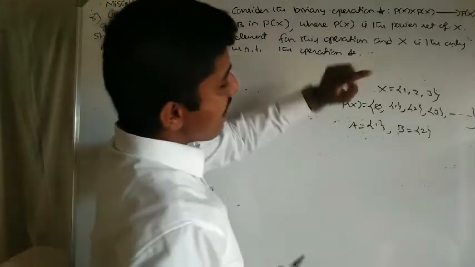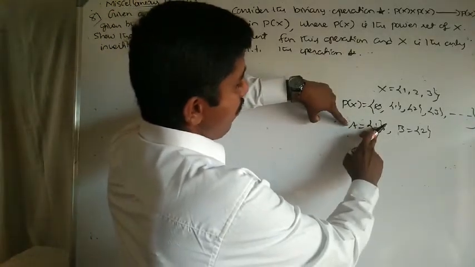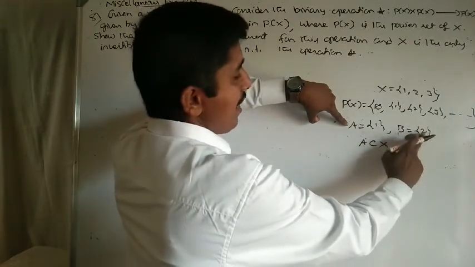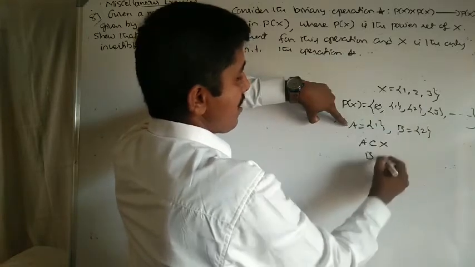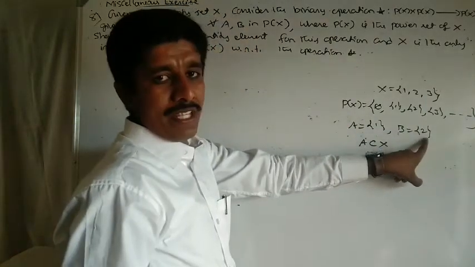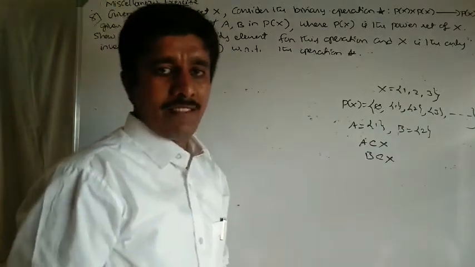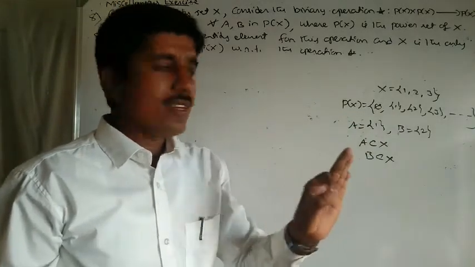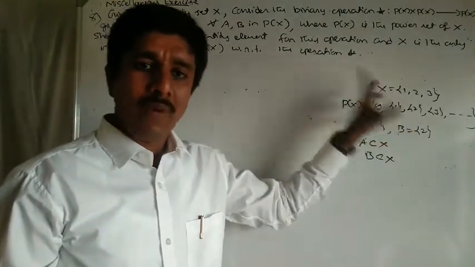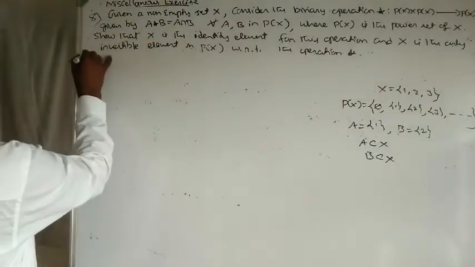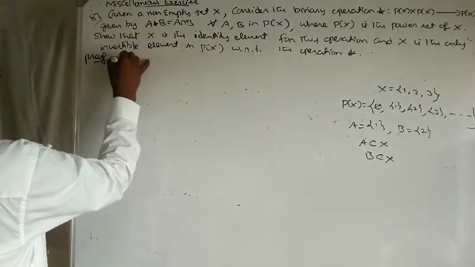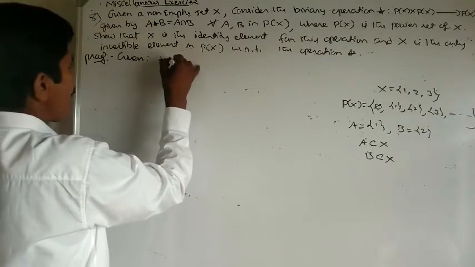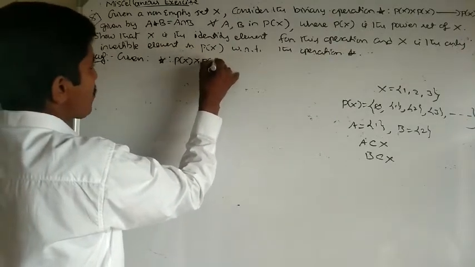Then what is the relation between A and X here? A contains only one element, 1. It is contained in set X, therefore clearly we say that A is a subset of X. B contains only one element, 2, so B is a subset of X. Suppose B contains two elements, then clearly B will still be a subset of X. Got it? You take any element in the power set, that element clearly will be a subset of the given set X.